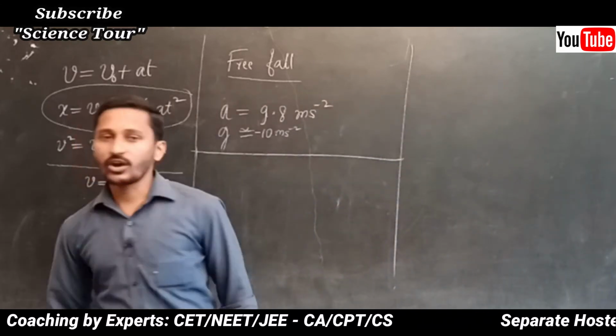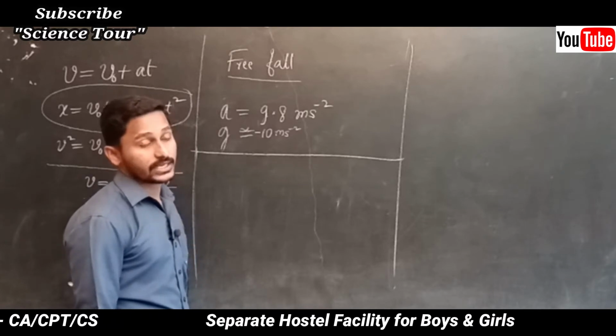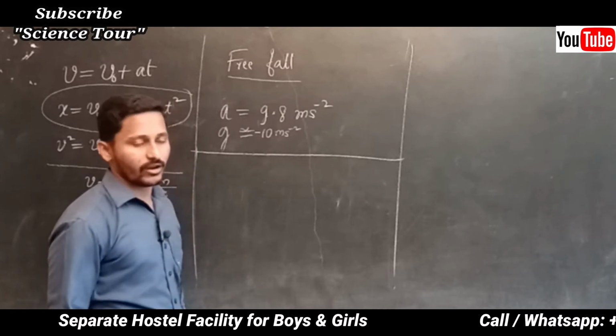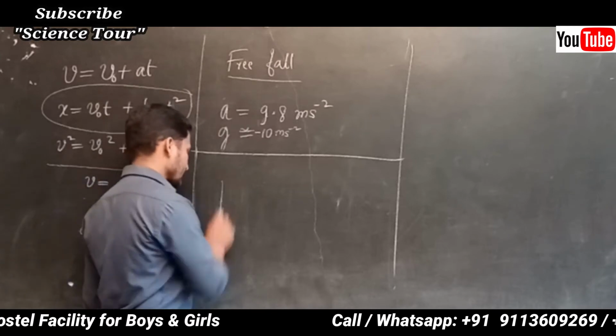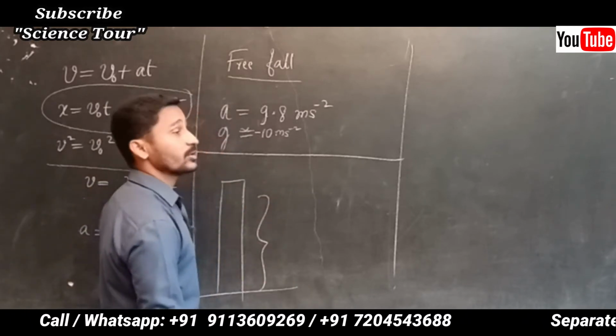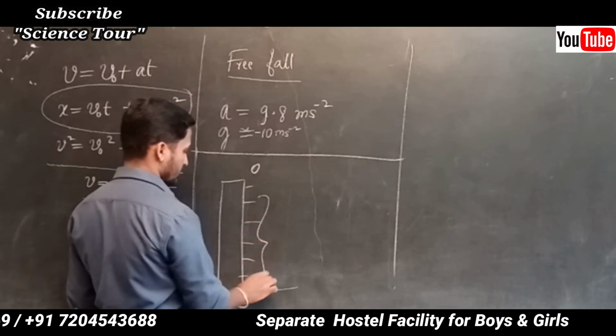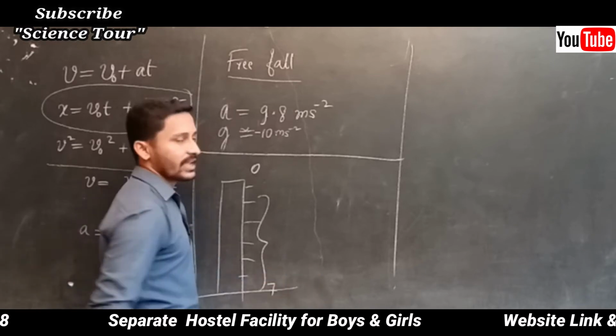Now free fall means that from a certain height the object is going to fall. Some height I am going to consider as h. Suppose this is 0, 1 meter, 2 meter, 3 meter, 4 meter, 5 meter, 6 meter, 7 meters. This building is 7 meter height.